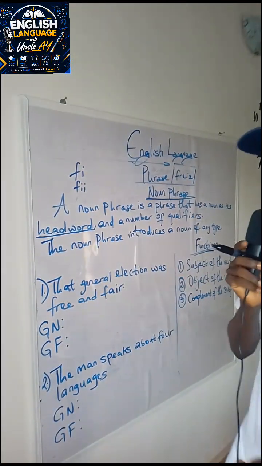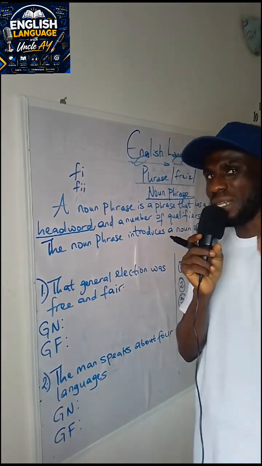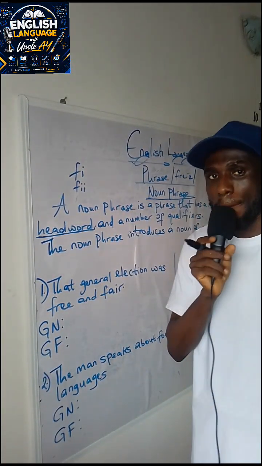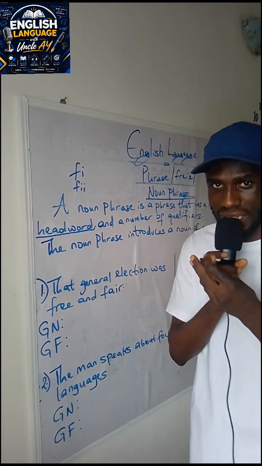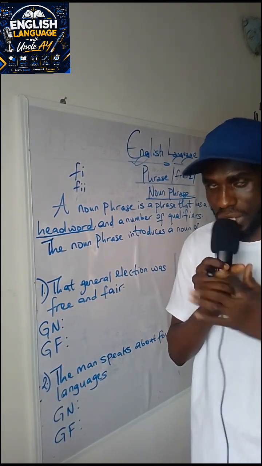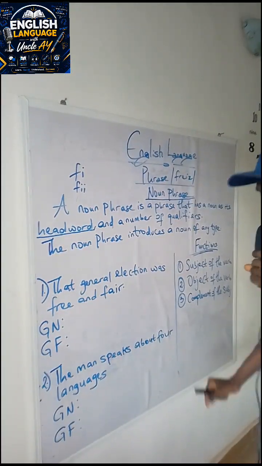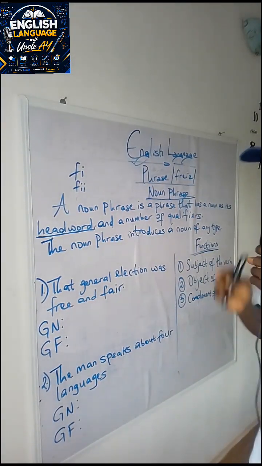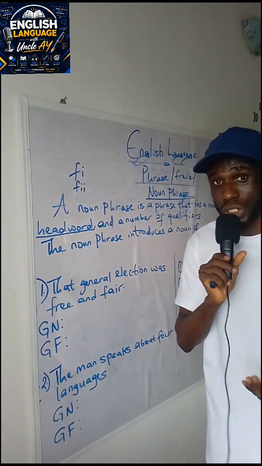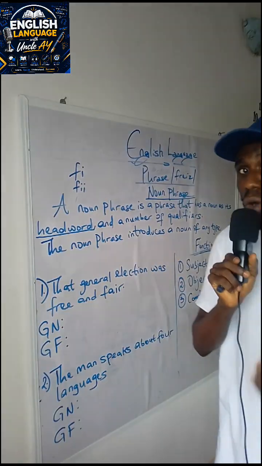So the function of a noun phrase can be determined based on the position that it occupies in the sentence where it is used. So that said, let's look at the types. We have a noun phrase functioning as a subject of the verb. The subject of the verb can also be called the performer of an action or the doer of an action.